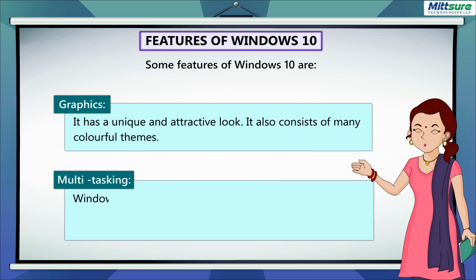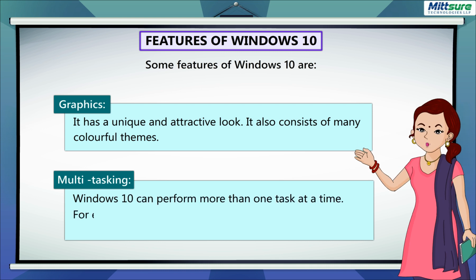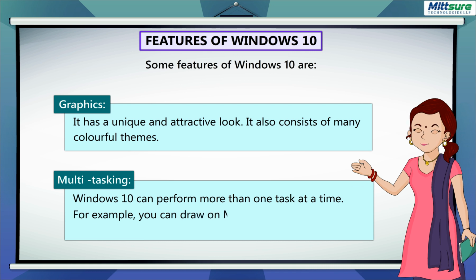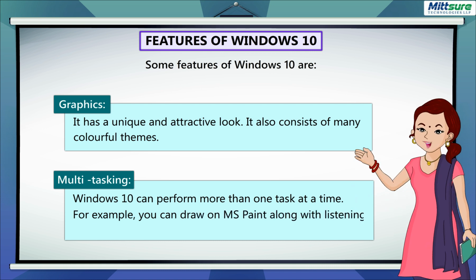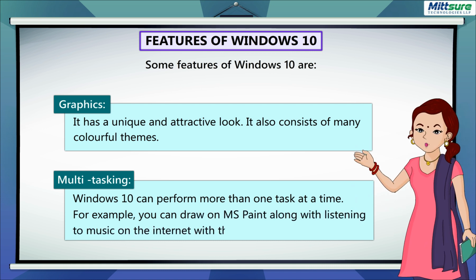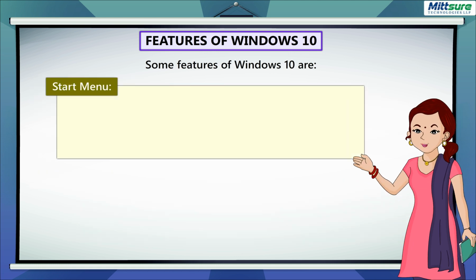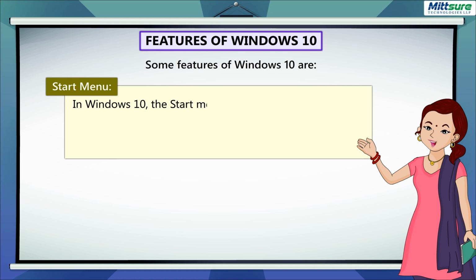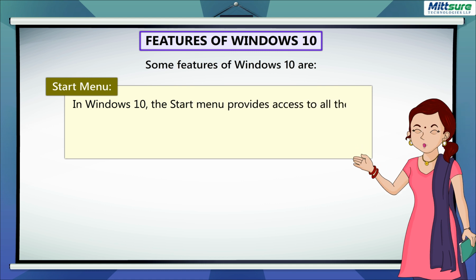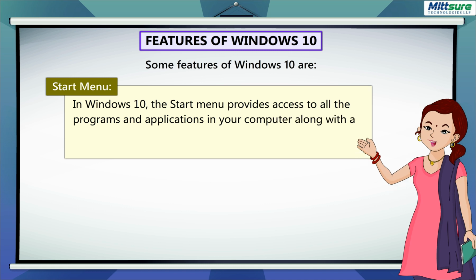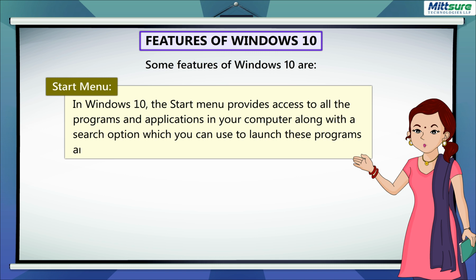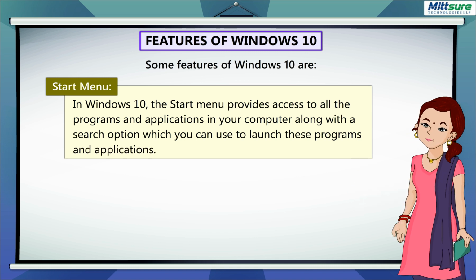Multitasking. Windows 10 can perform more than one task at a time. For example, you can draw on MS Paint along with listening to music on the internet with the help of a web browser. Start menu. In Windows 10, the Start menu provides access to all the programs and applications in your computer along with a search option which you can use to launch these programs and applications.